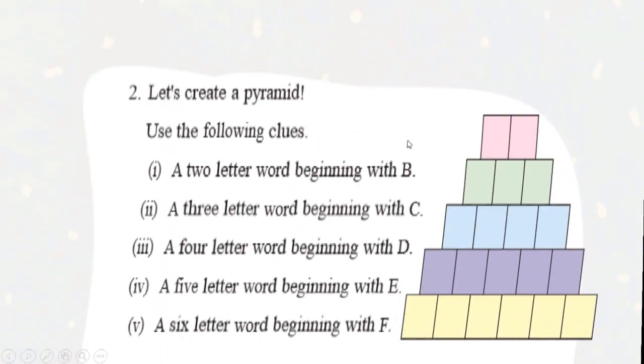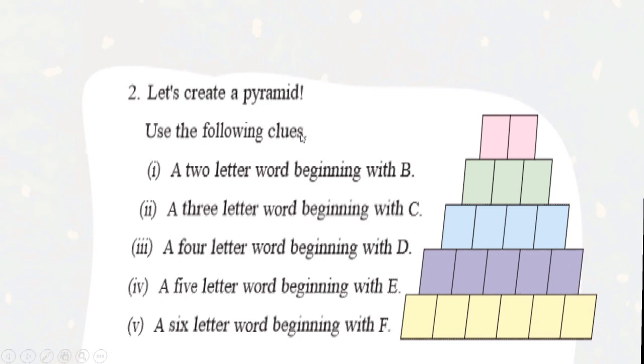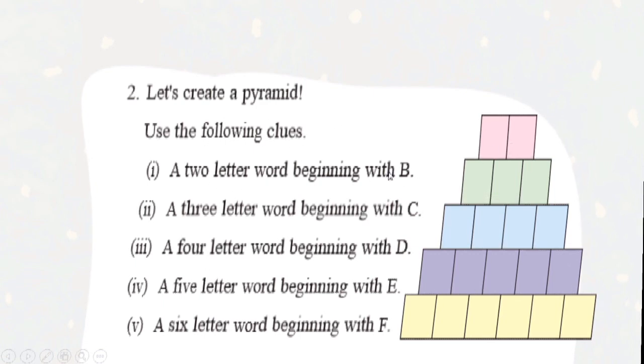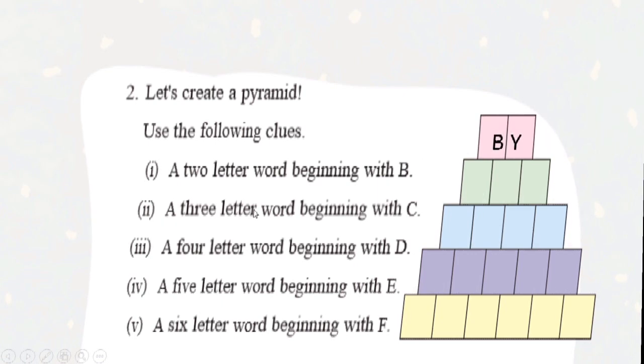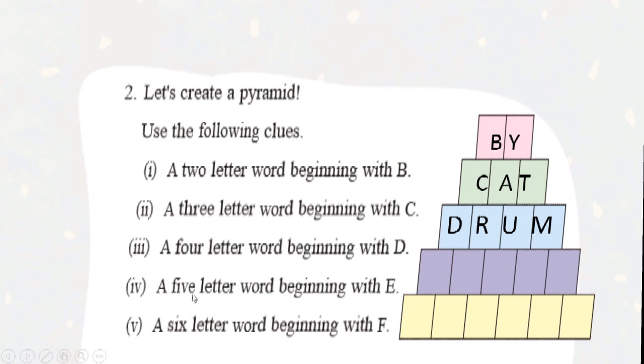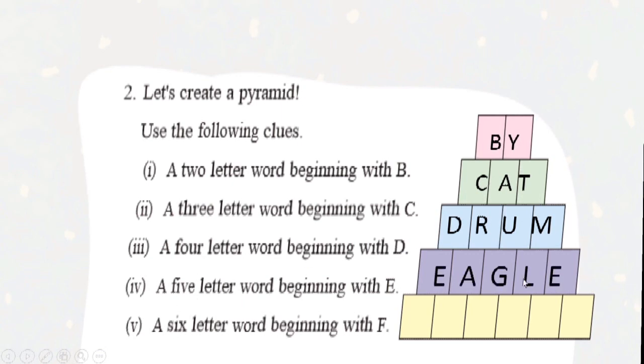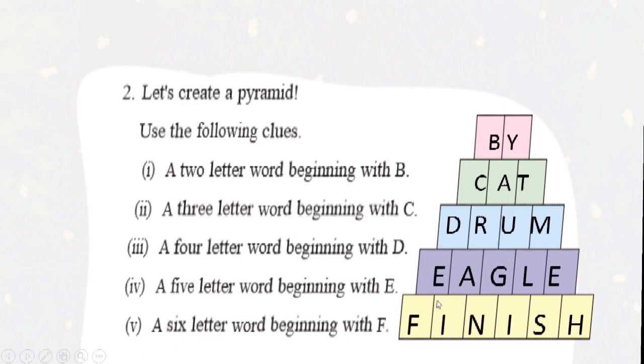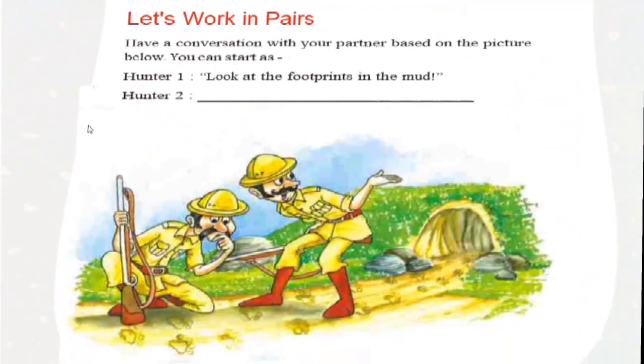Okay, now let's create a pyramid. So this is the pyramid. Use the following clues. A two-letter word beginning with B. So, two-letter word beginning with B: by. The second one, a three-letter word beginning with C. So it is cat. A four-letter word beginning with D: drum. A five-letter word beginning with E: eagle. A six-letter word beginning with F: finish. Okay, so our pyramid is also complete. Let us see the next one.